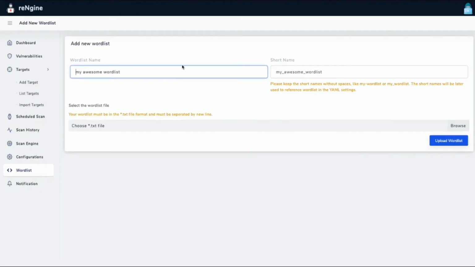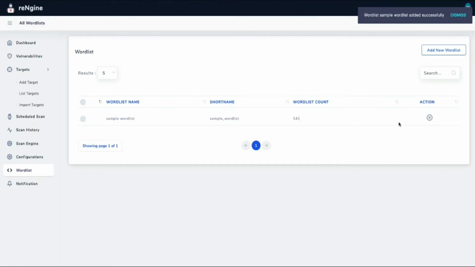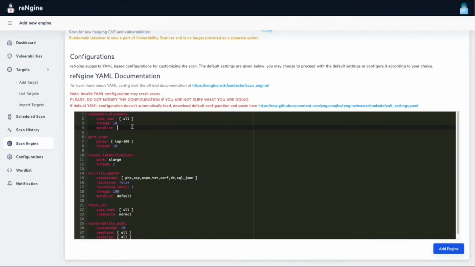I'm just going to add a sample word list and choose one of the files. You can upload the word list here, and this one has a word count of 541. You can copy the short name here and just use this word list.